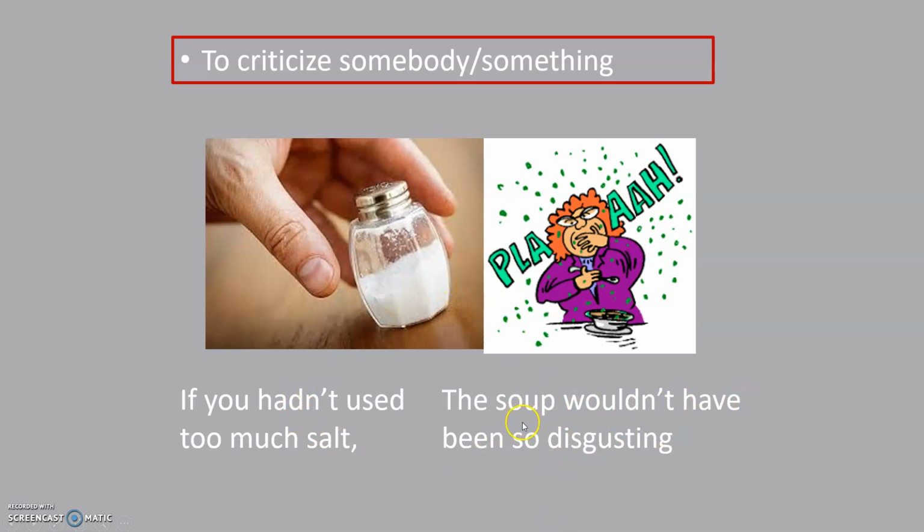And obviously, I can transform these sentences and I can use this at the beginning and this at the end. The soup wouldn't have been so disgusting if you hadn't used too much salt. Remember that if the condition is at the beginning, we use a beautiful comma. If it is at the end, we don't use a comma, we don't need it.